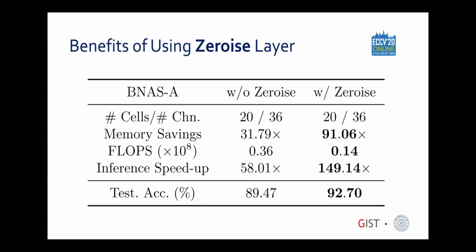Here, we show the benefits of using the zeroized layers. We first note the performance improvement of zeroized layers as they reduce the quantization error. In addition, because zeroized layers cause exactly 0 FLOPs, the network becomes much more resource efficient as well. Note that the inference speedup is higher than 64 because replacing a floating point layer with a zeroized layer offers much more speedup than just changing to a binary layer.